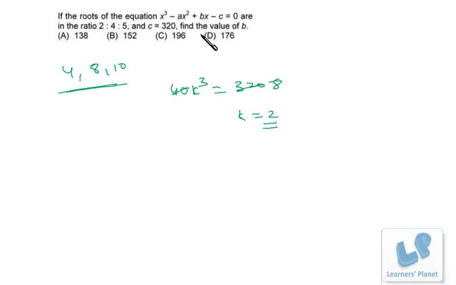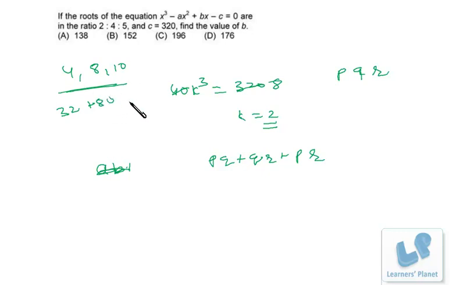Now what is the coefficient of x? That is the sum of the roots in pairs. That means if the roots are maybe P, Q, R, then the sum of the roots in pairs, that means PQ plus QR plus PR, is the coefficient of x. In this case, 4 into 8 is 32, 8 into 10 is 80, and 10 into 4 is 40. So 80 plus 40 is 120, and 120 plus 32 is 152. Okay, so that will be the value of B. That is the coefficient of x, and that is the sum of the roots in pairs. Okay.